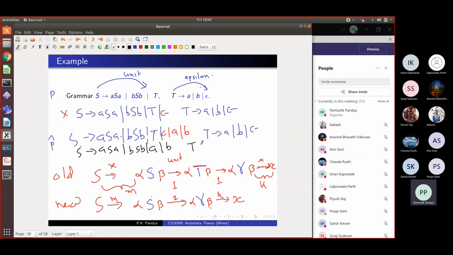Similarly, T goes to A will remain. T goes to B will remain. T goes to epsilon will go away. And this is the new grammar that I have got. Okay, and this is a grammar without any epsilon or unit productions, which generates the same language except for epsilon. Because we have removed the rules which go to epsilon, this new grammar G1 will have the same language as the original grammar except for the string epsilon. So this is the first property.